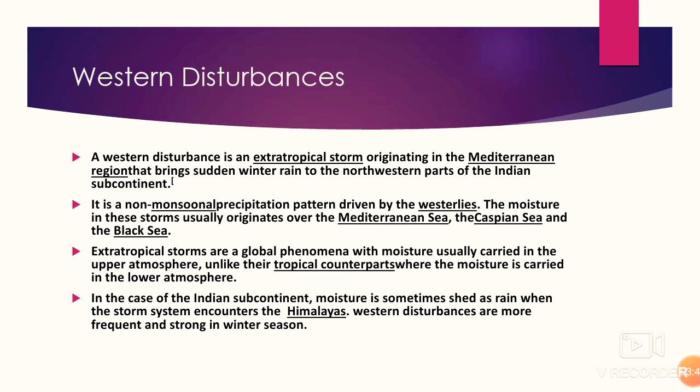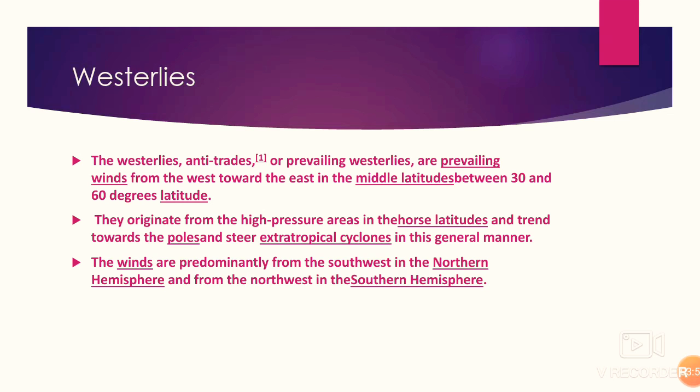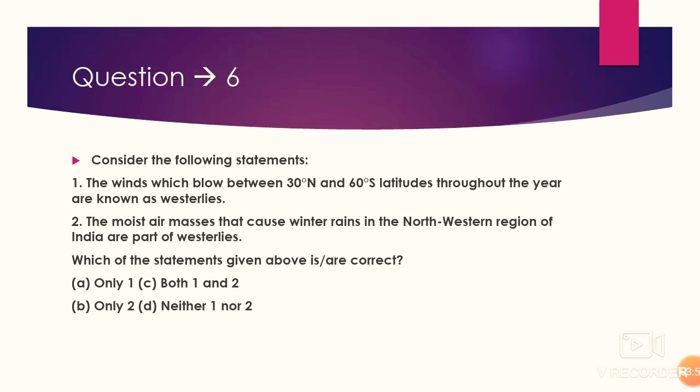So our first statement is clear. They are between 30 and 60 north, 30 and 60 south respectively. But our first statement in the question is saying that the wind blow between 30 degree north and 60 degree south. No, there is no north to south. There is no northern hemisphere to southern hemisphere. They blow between 30 and 60 in northern hemisphere and 30 degree and 60 degree in southern hemisphere respectively. There is no crossing that winds are blowing from northern hemisphere to southern hemisphere.